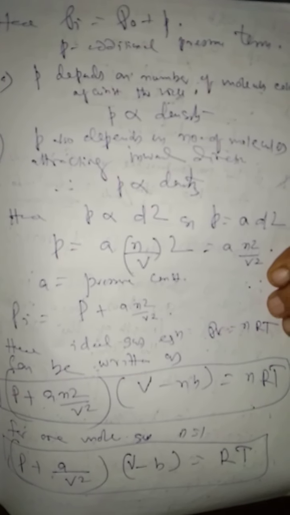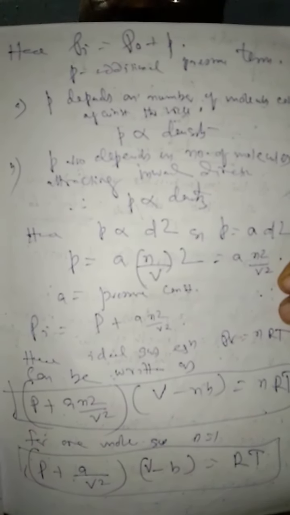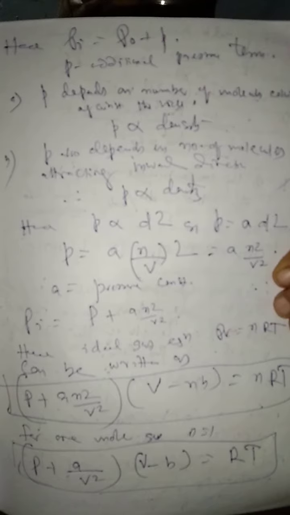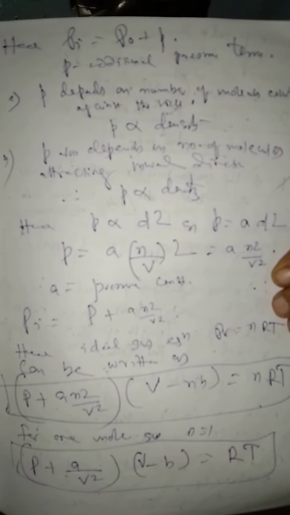Now we can substitute the value of small p in this main equation, that is P ideal is equal to P observed plus small p. In the place of small p, we can write P ideal is equal to P observed plus a into n square by v square. This is the pressure correction term. That means P ideal is equal to P observed plus a n square by v square.